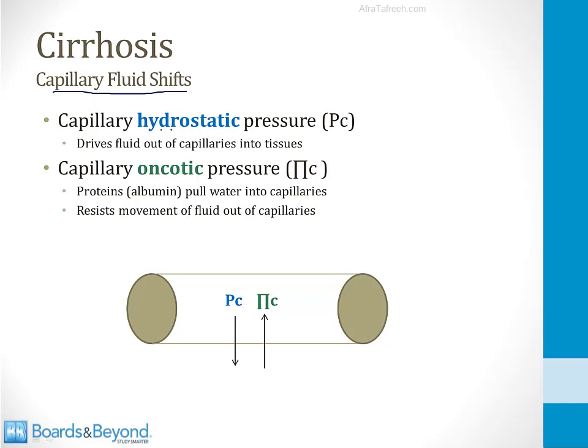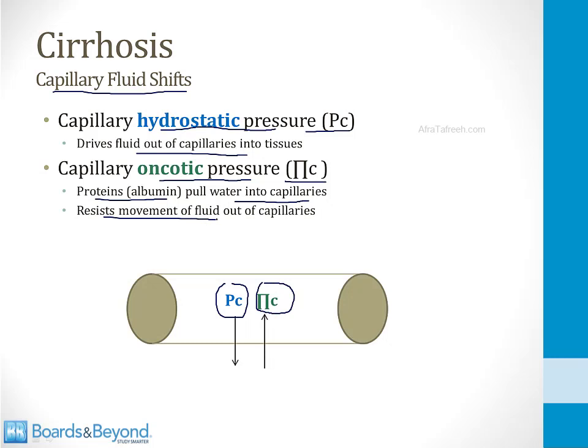The first force is called the hydrostatic pressure P sub C. This pushes fluid out of the capillaries into the tissues, as I've shown at the bottom of the screen. There is a second force called the oncotic pressure pi sub C, in which proteins, especially albumin, pull water into the capillaries. Proteins like albumin cannot cross the capillary membrane, and thus they draw fluid into the capillaries and out of the tissues. This means that they resist the movement of fluid out of the capillaries.